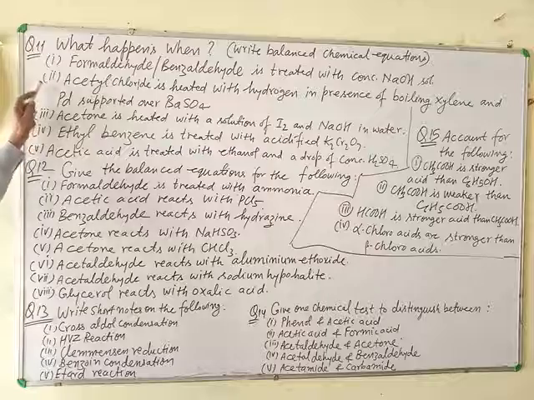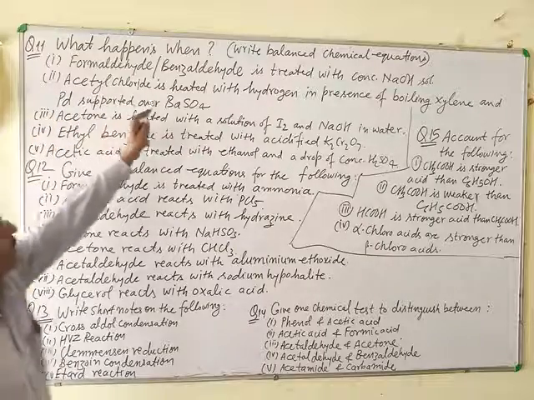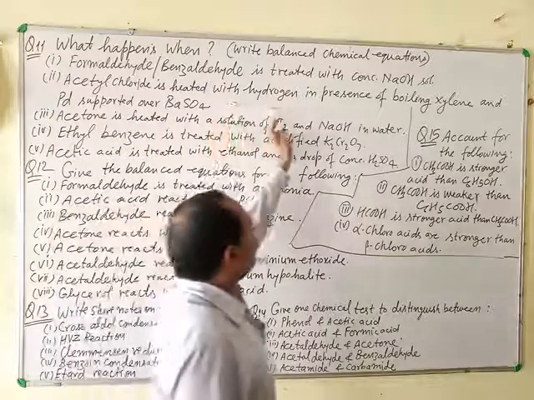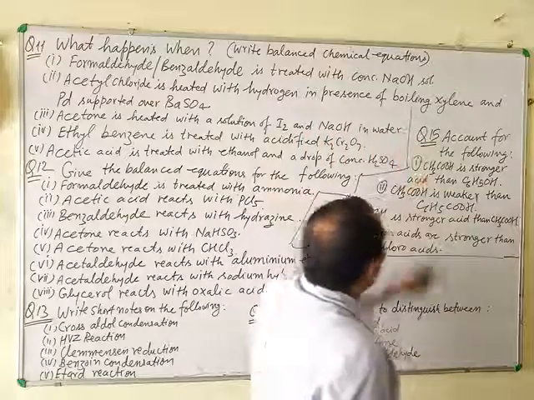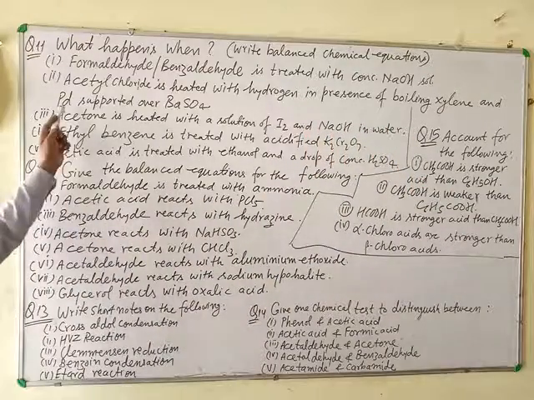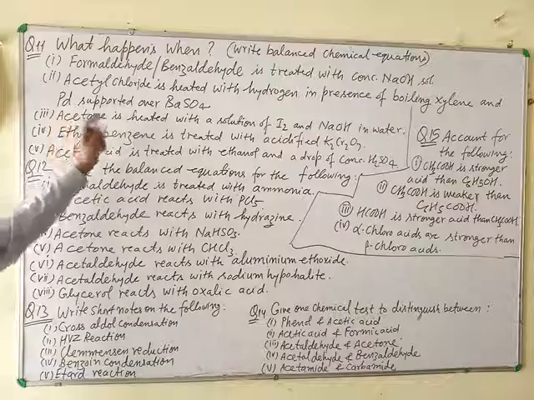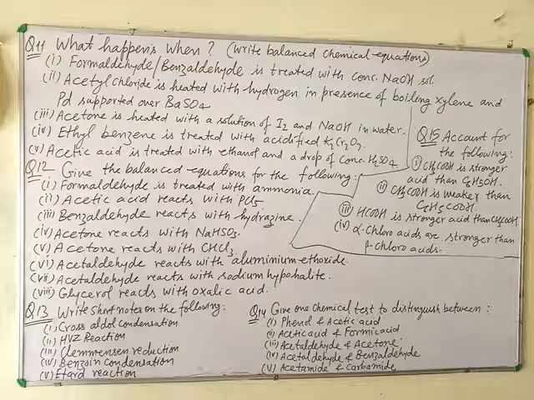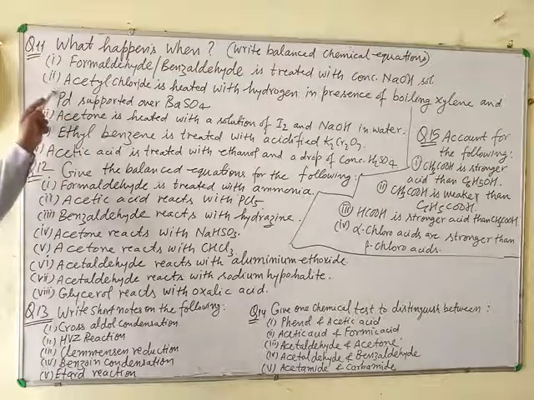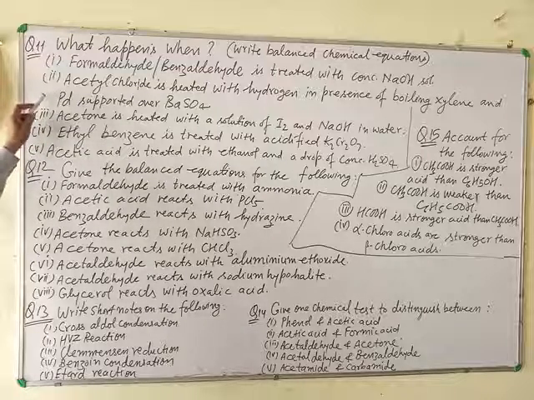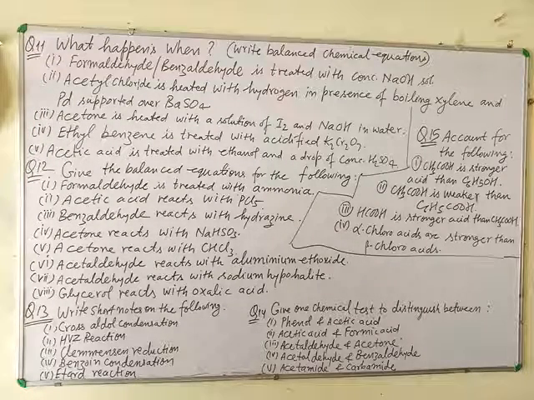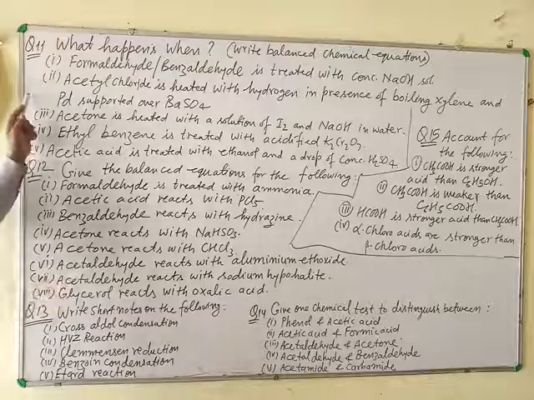Next, acetyl chloride is heated with hydrogen in the presence of boiling xylene and palladium supported over barium sulfate. For this question, we can say Rosenmund reduction. The Rosenmund reduction.